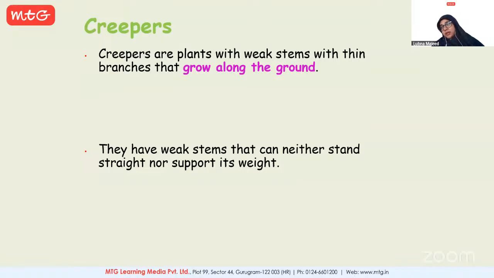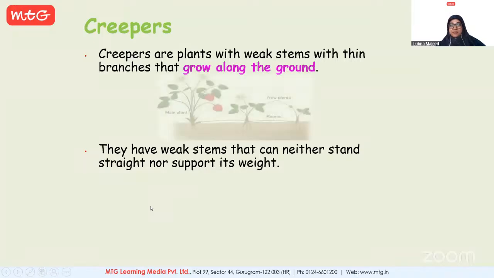Okay. Ashwini, what do you think? Creepers or climbers? And why? Creepers. Okay. And why? Because they have heavy fruits. Is that so? Okay. Anurag, why are they weakest? Ma'am, creepers are the weakest because their stems are too weak that they can't even hold them.